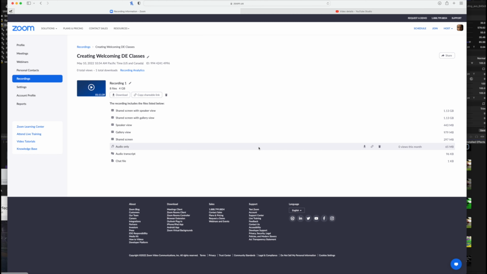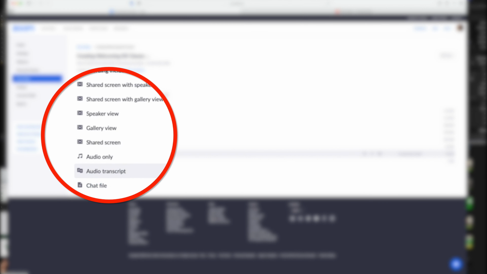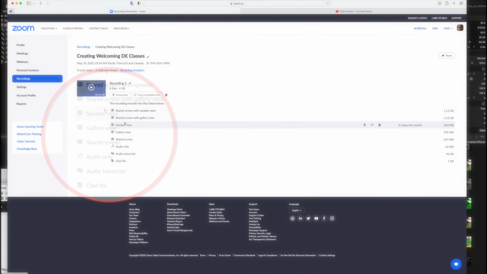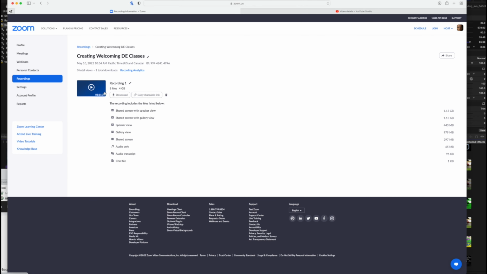Now, let's jump to Zoom real quick to get a sense of what this looks like. One of the things you can do in Zoom, and this applies to my audio focus and my camera and multi-angle video focus for later, is make sure you have the settings set up such that you can download every single possible file: audio only, your video file, which is shared screen, your gallery view, speaker view, everything. It's quite large: for an hour and 11-minute workshop, 4 gigabytes.